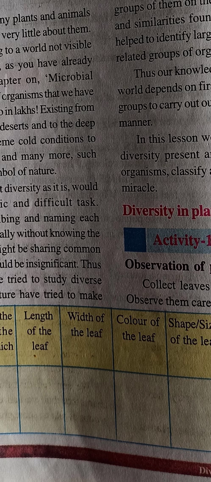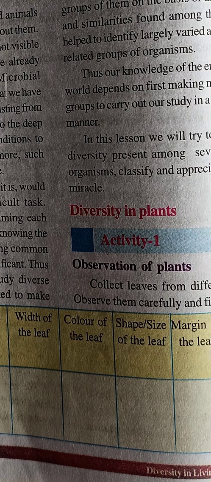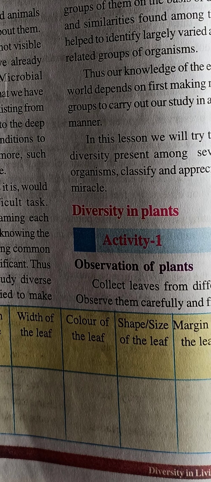And then the width of the leaf. Width means the end of the blade to the end of the blade, and the color of the leaf. Now here you may wonder what I am trying to expect from you. Here what I mean to say is, in green only there are various shades of green. If you have any difficulty, check on Google and try to write the various shades, like for example moss green, dark green, azure blue, yellowish green, like that, various varieties of greens are there. I want you to mention them.